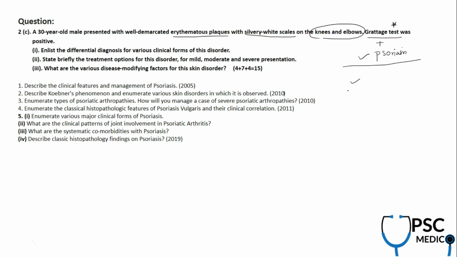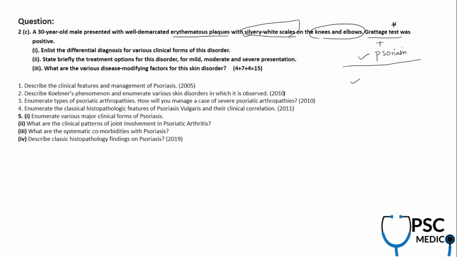You need to be very careful because psoriasis you know, but how to diagnose it, what is Grattage test, are very important here. Grattage test is done with the help of a glass slide, and when you rub it on the lesion, you will see silvery scales coming out like a powdery puff. This is characteristic of psoriasis.